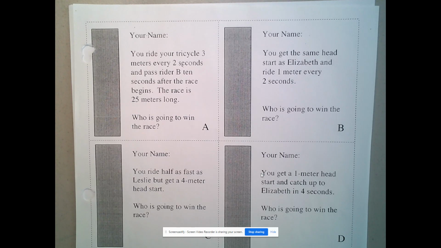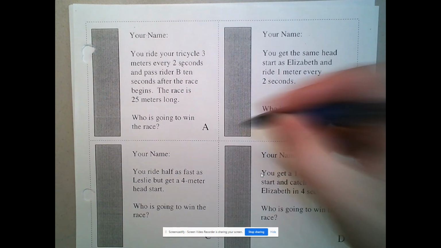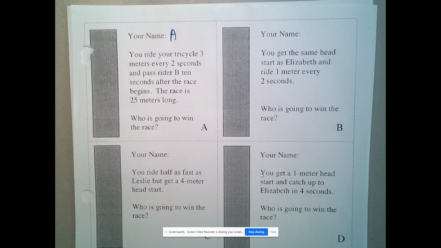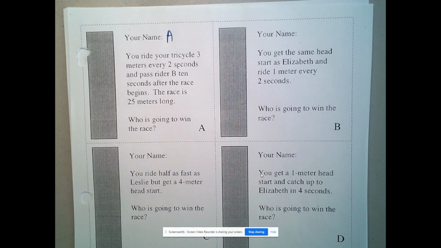Let's just start with A. We'll use A because it's on the card. You ride your tricycle 3 meters every 2 seconds and pass rider B 10 seconds after the race begins. The race is 25 meters long. So rider A, what we know so far is you ride your tricycle 3 meters every 2 seconds.